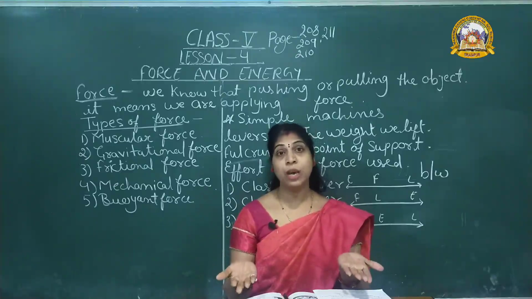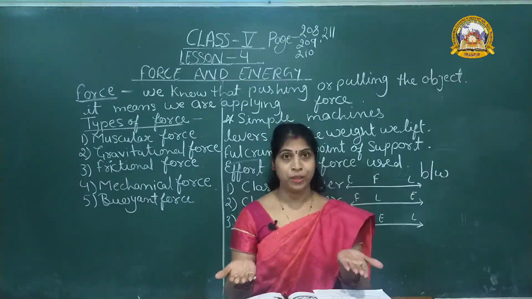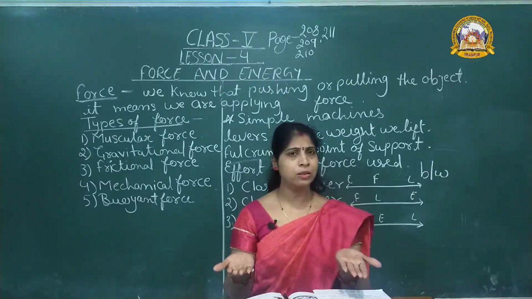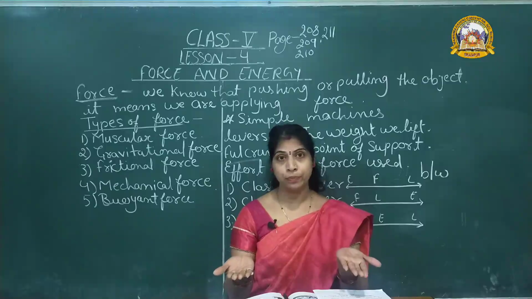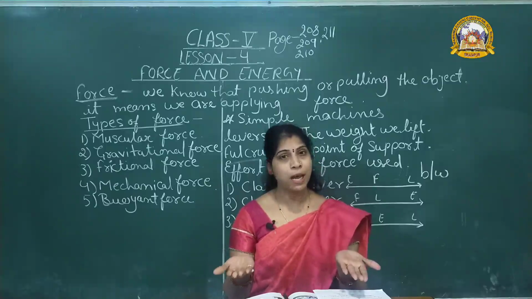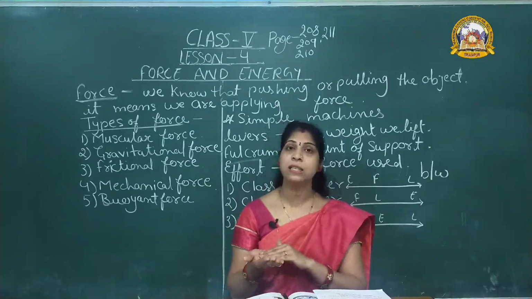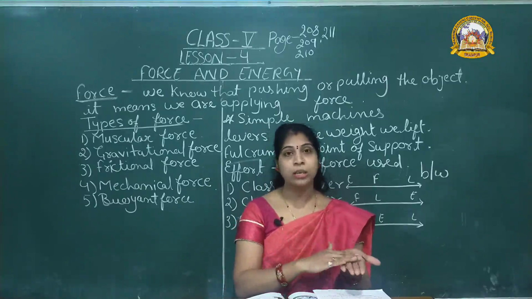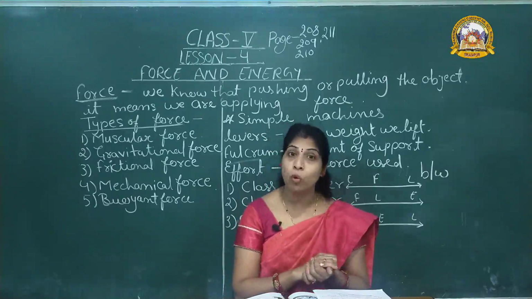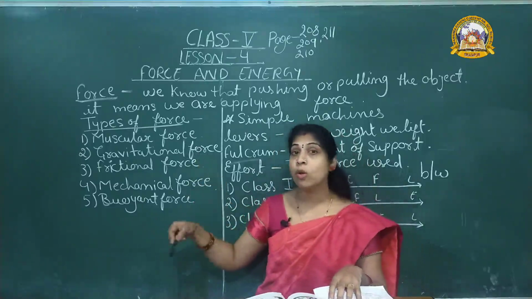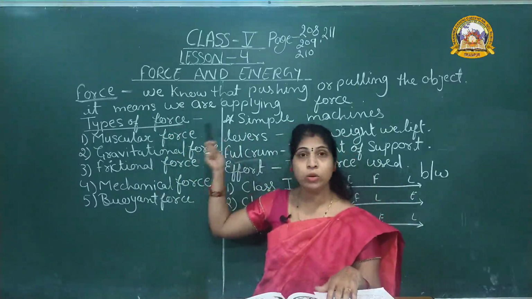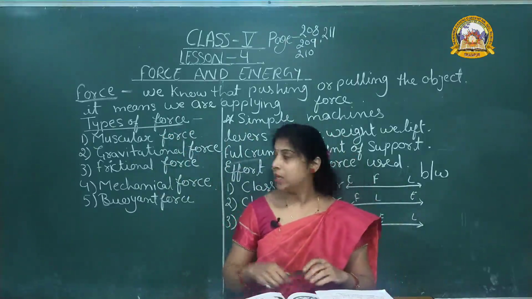In which area do we have more friction? Smooth surface or rough surface? Otherwise you slip. On which surface do you slip? Correct. On the smooth surface. Why? Because on a smooth surface there is less friction. But on the ground or a rough surface there is more friction. That's why, because of friction, we are able to walk on the ground or write on the board or paper.